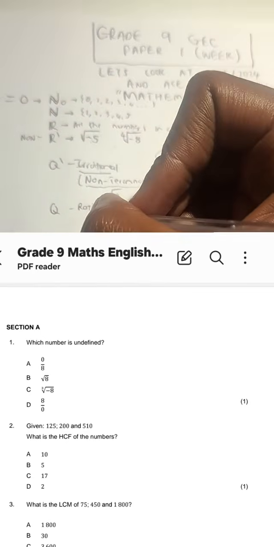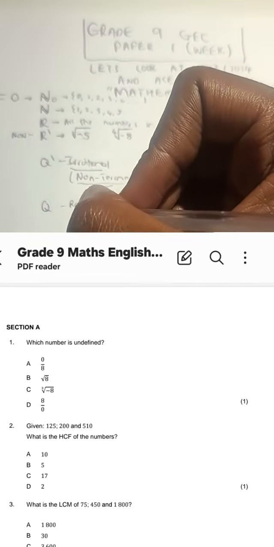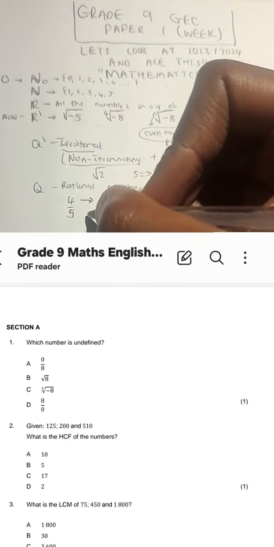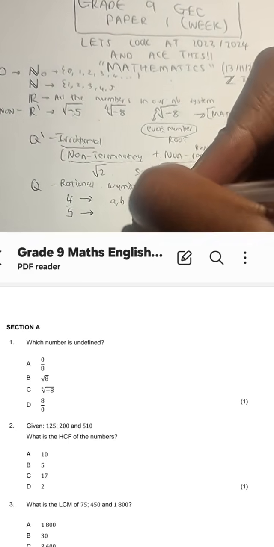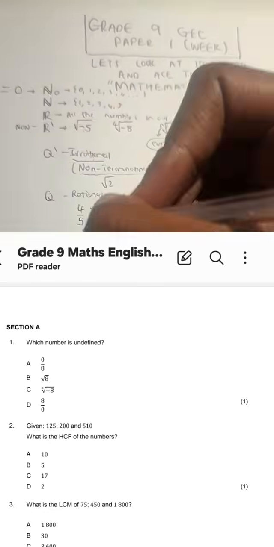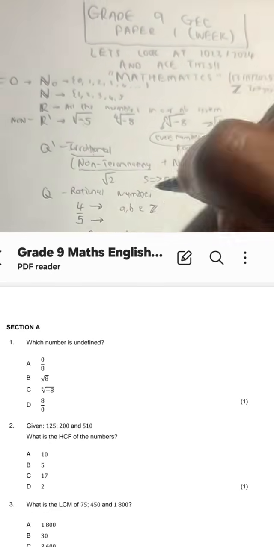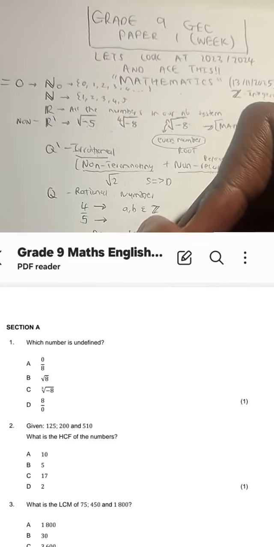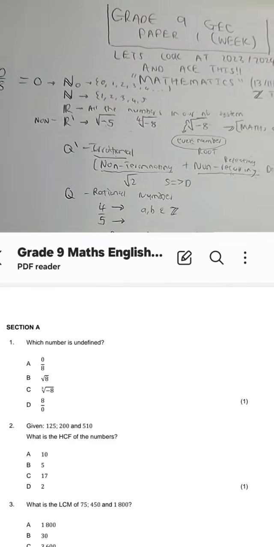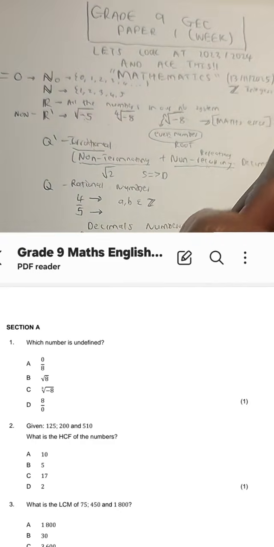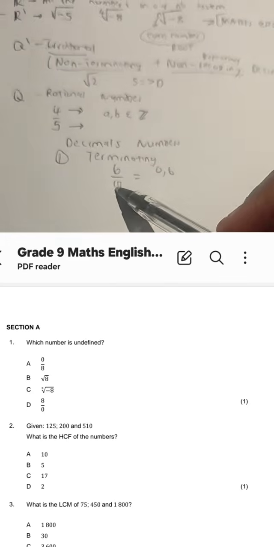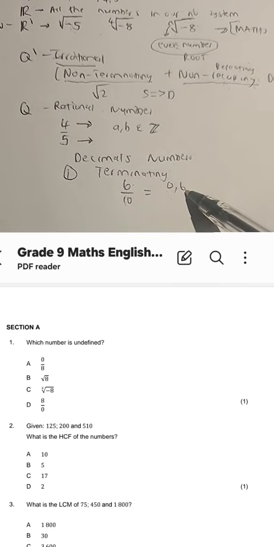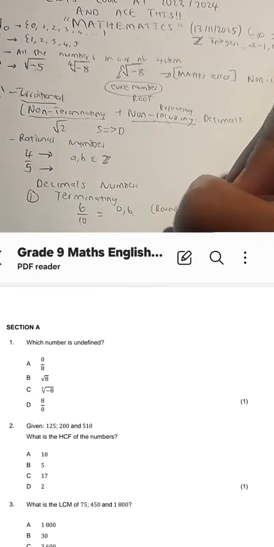Then there's rational. Rational numbers, guys, are simply numbers that can be written in the form of a fraction, where the numerator and the denominator are both what? Integers. When you look at the decimals of rational numbers, they are terminating. For instance, 6/10 is terminating because 6/10 can be written as 0.6. What do we mean by terminating? The number comes to a stop. It's a round off of a number.